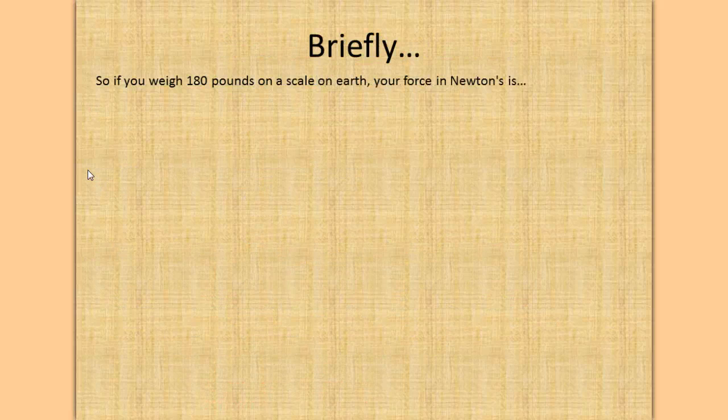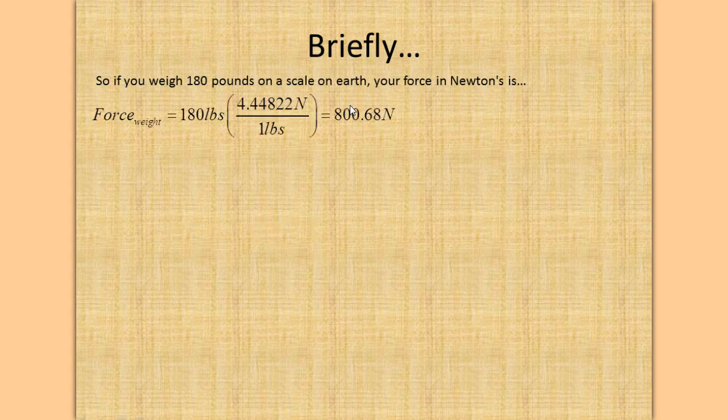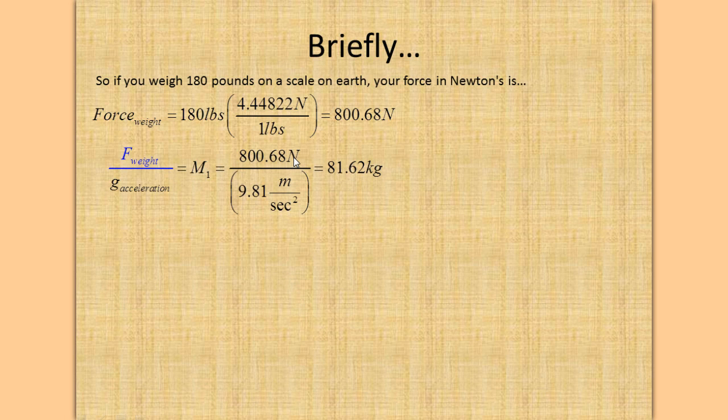Let's see. So you weigh 180 pounds on a scale on Earth. You go in your bathroom, you step on the scale, and your force is 180 pounds. Now, your bathroom scale won't give it to you in newtons, it gives it to you in pounds. So you have to convert pounds to newtons. You multiply 180 pounds times 4.4482 newtons per pound, and you get 800.68 newtons. And then you divide that by 9.81, and you get 81.62 kilograms, and that's it.